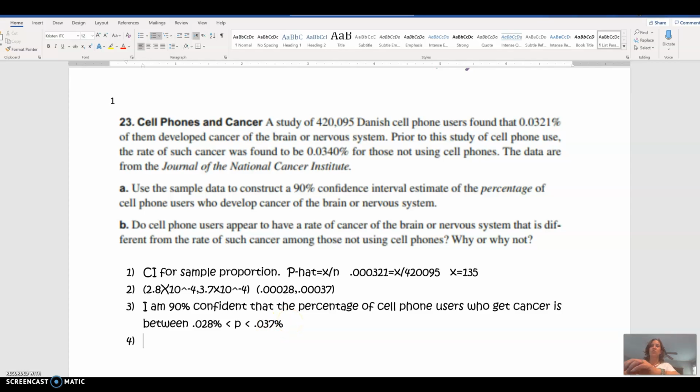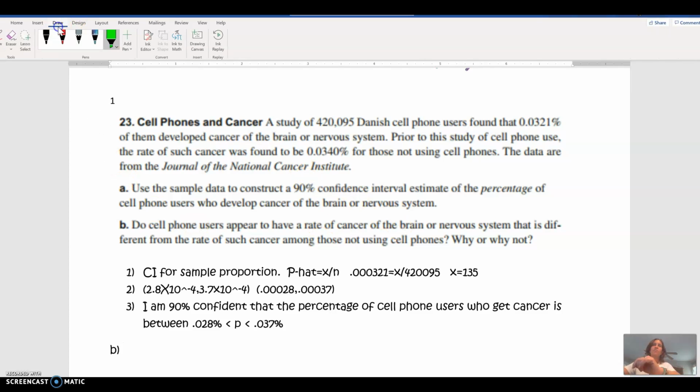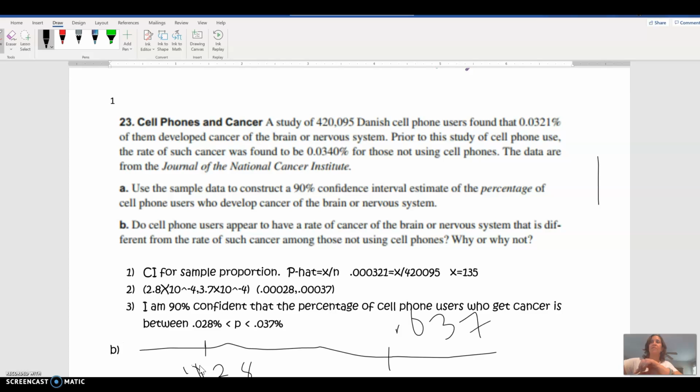The second question here, so in part B, they're now saying, do cell phones seem to have an impact on getting cancer? So let's draw a picture. So if I draw a picture here, here's my number line, and here's my interval. Here's 0.028 right here, and then somewhere over here would be 0.037.